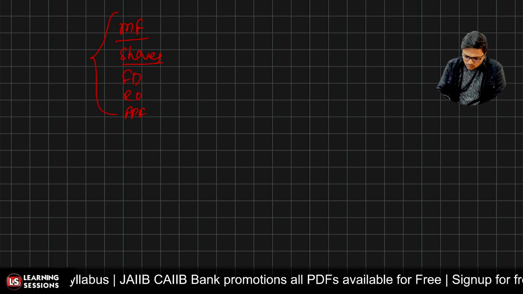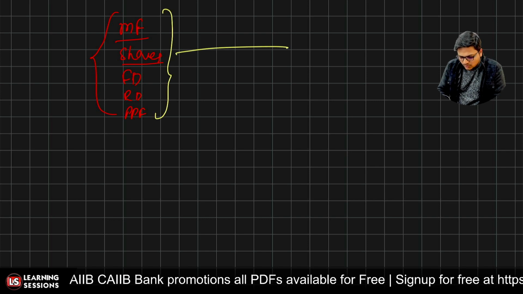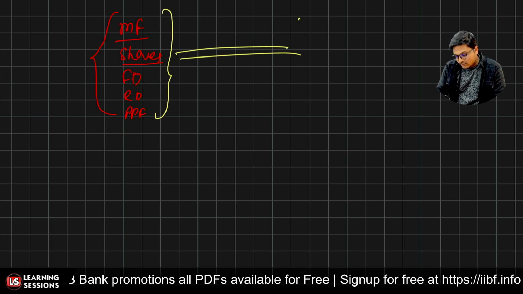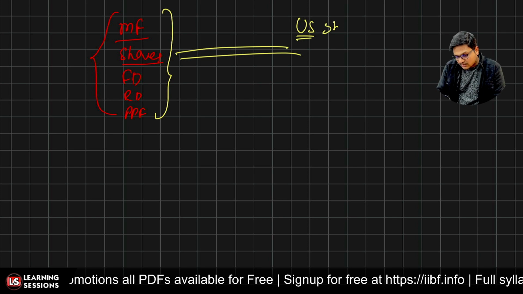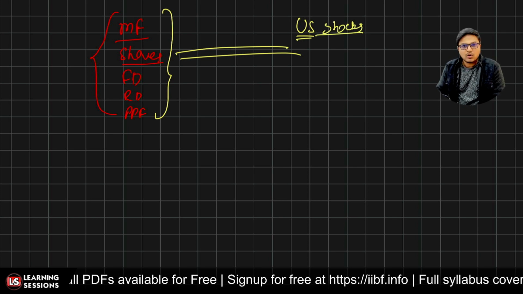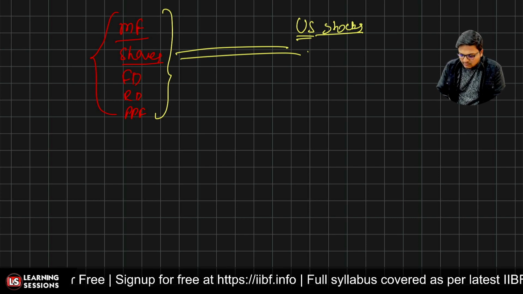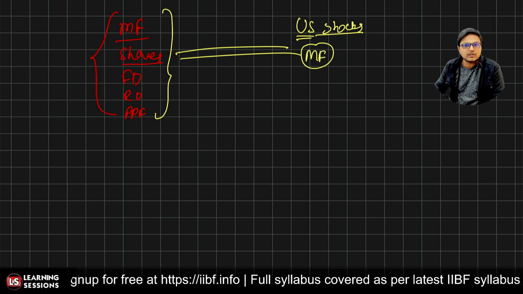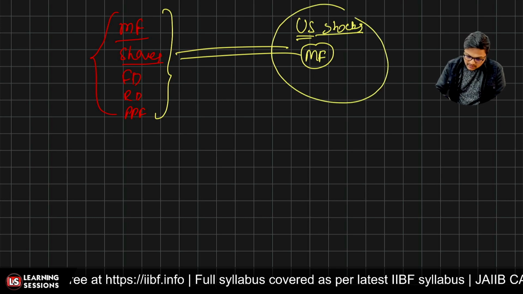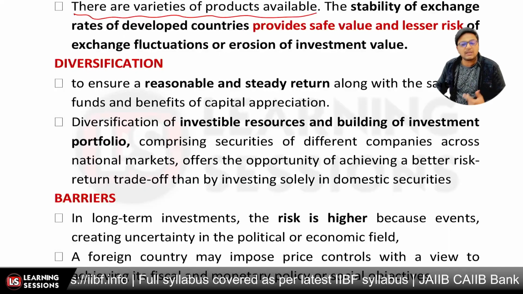But we also want some other things where we can invest money. If I want to invest money in US stocks, like Google or Apple or Nvidia, or it may also be the case that I want to invest into some private equity or mutual funds over there. So basically it provides us different avenues where we can be investing the money.